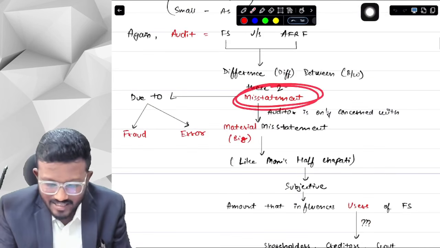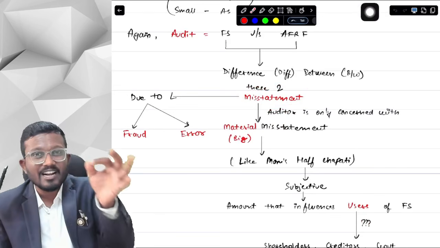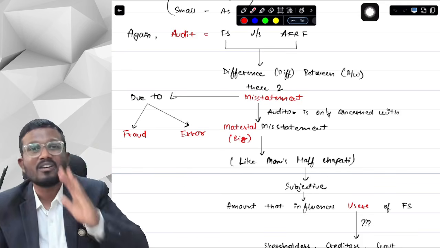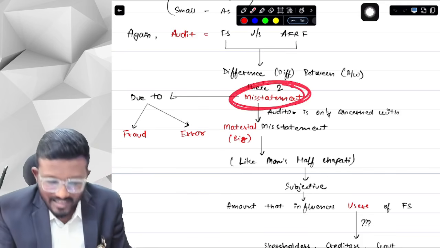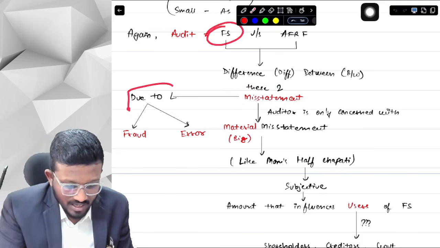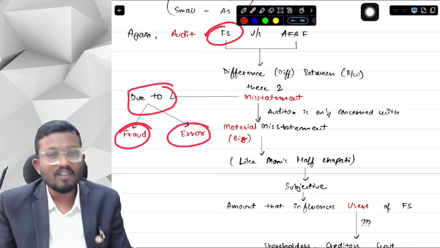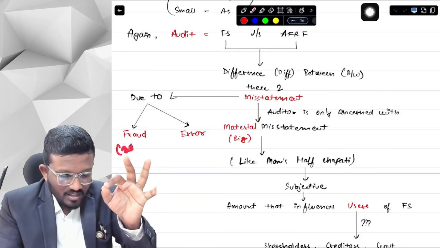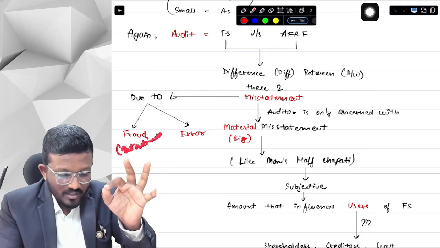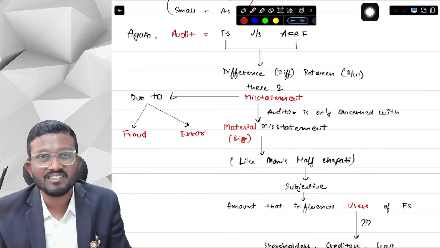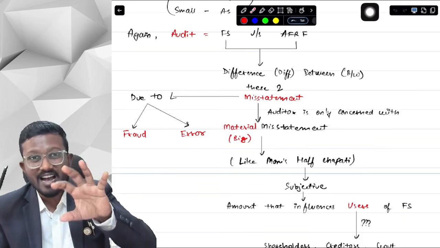The keyword here is misstatement. The statement that you have prepared is miss. Miss means wrong. So you have prepared a wrong statement, which we call a misstatement. Now this misstatement in the financial statements may be due to fraud or error. What is the difference between fraud and error, sir? Fraud is intentional. The management, or the person who is preparing the financial statements, is intentionally making wrong financial statements. Then we say the financial statements have fraud in them.